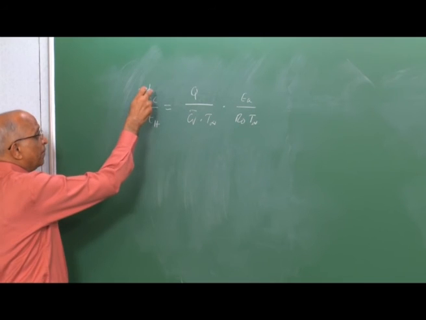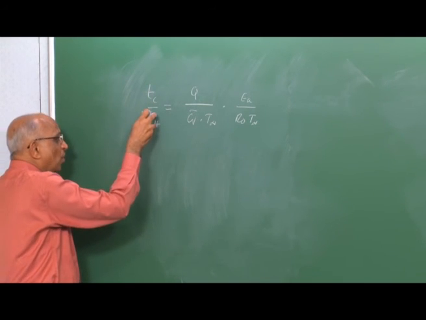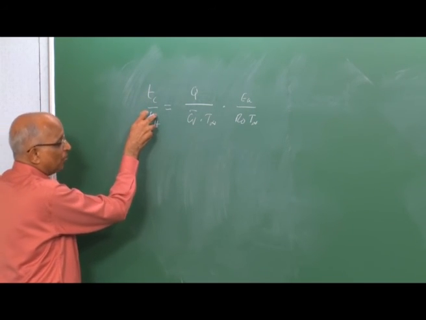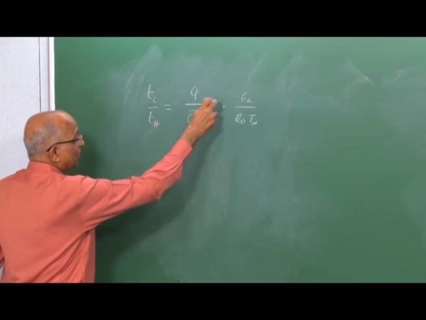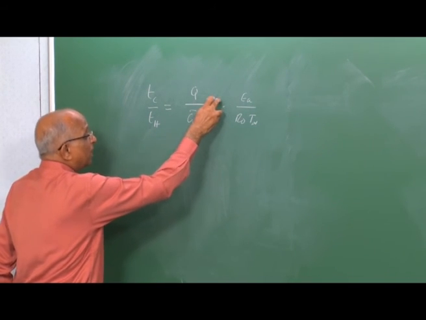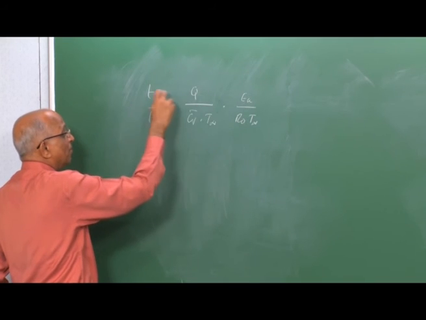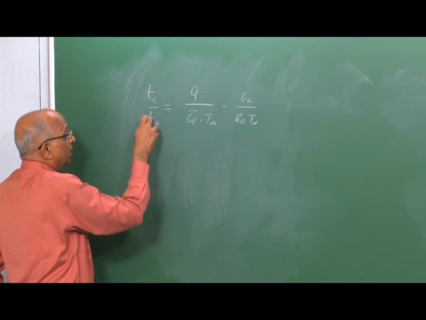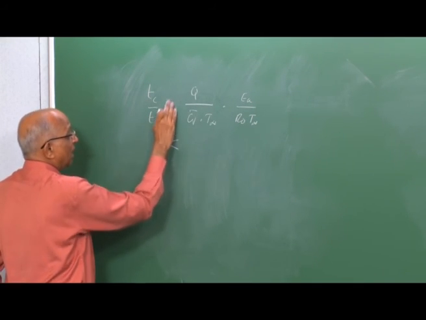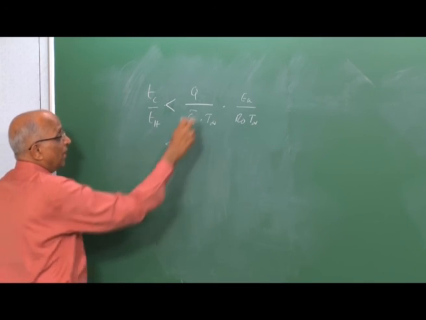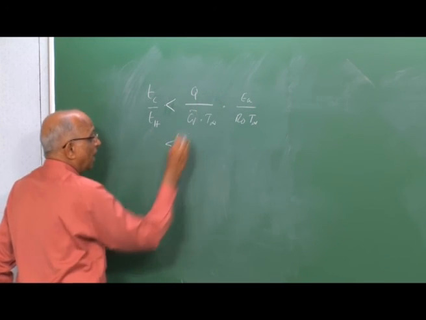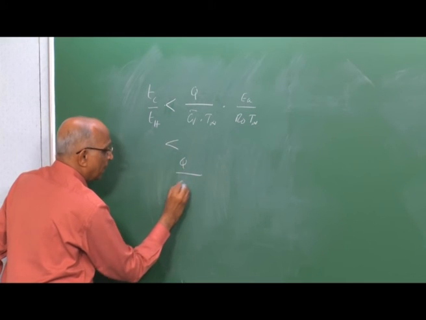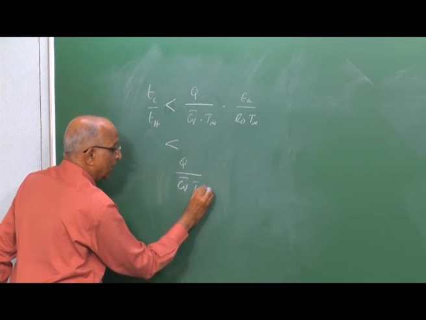Therefore, if the chemical reaction time has to be much shorter than Th, because then only an explosion could occur, this number must be a large number, because if this is large, I can get Tc by Th to be very much less. For this number to be large, Q by Cv into T infinity could be large.